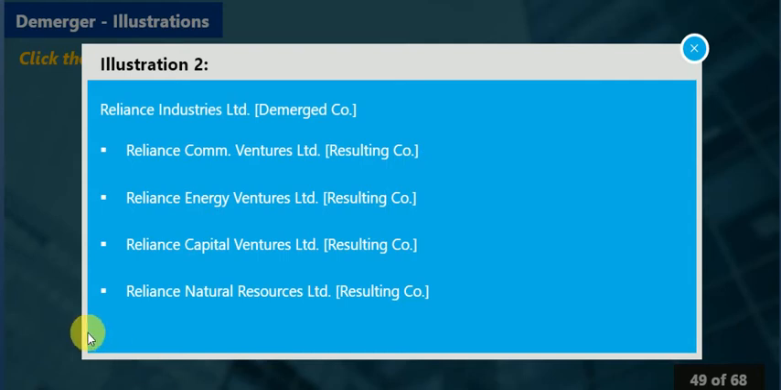Reliance Industries Limited split some of its divisions and 4 different companies were formed out of that demerger. So Reliance Industries Limited continued as a demerged company, and Reliance Communication Ventures Limited, Reliance Energy Ventures Limited, Reliance Capital Ventures Limited and Reliance Natural Resources Limited were the 4 new companies that came into existence as a result of demerger. So these are some of the examples of demergers.